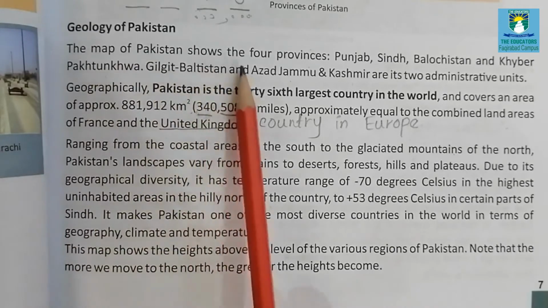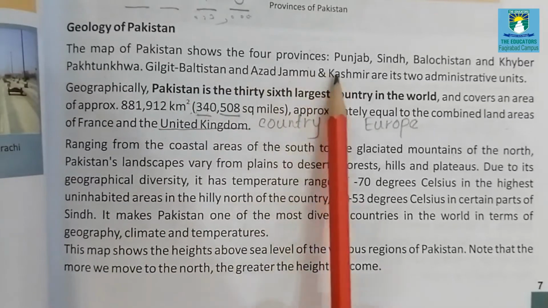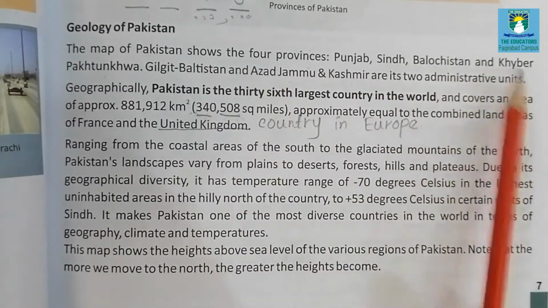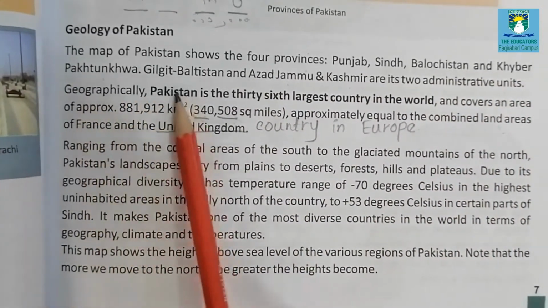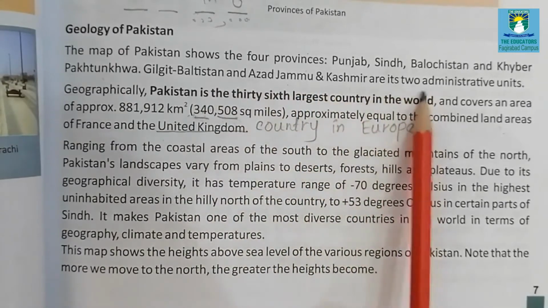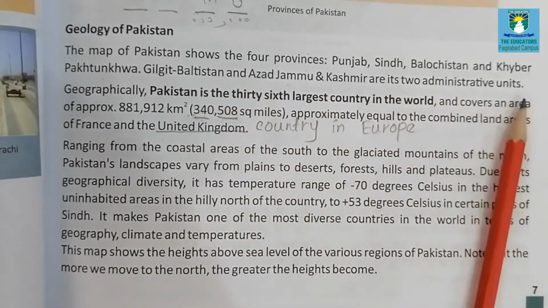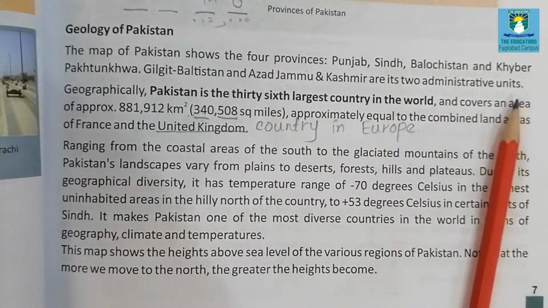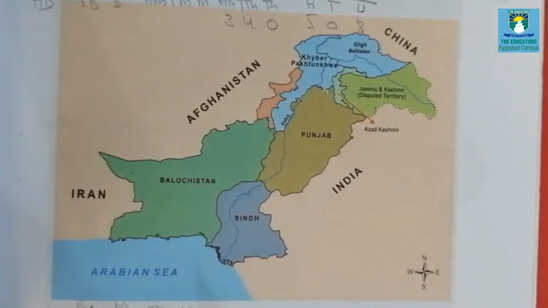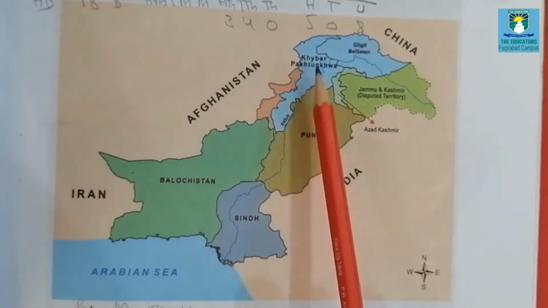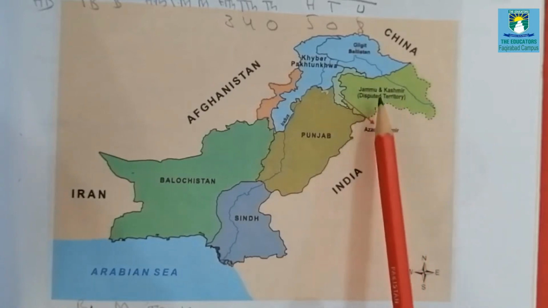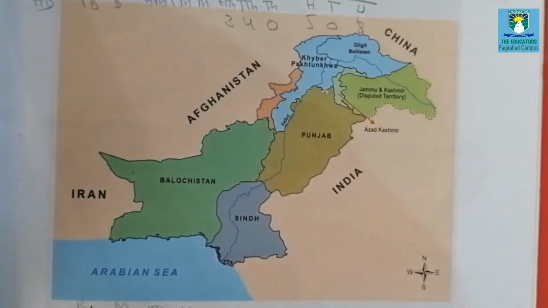The map of Pakistan shows 4 provinces: Punjab, Sindh, Balochistan and Sarhad, which is now called Khyber Pakhtunkhwa. Gilgit-Baltistan and Azad Jammu and Kashmir are its 2 administrative units. Administrative means a unit with administrative responsibilities. Now, as you can see, near to Khyber Pakhtunkhwa are located Gilgit-Baltistan and Jammu and Kashmir.